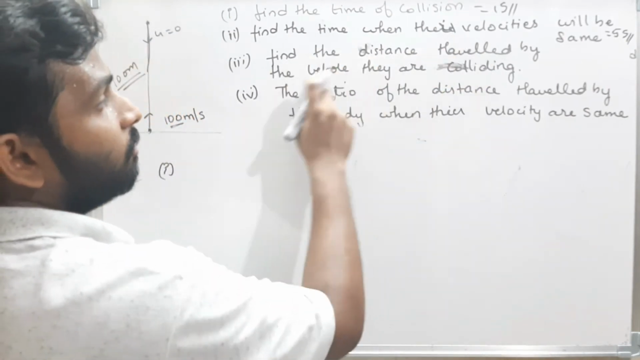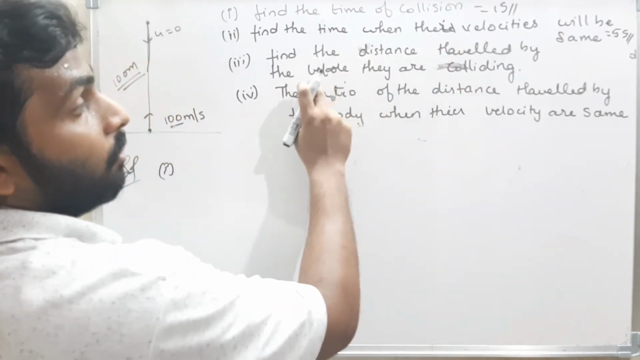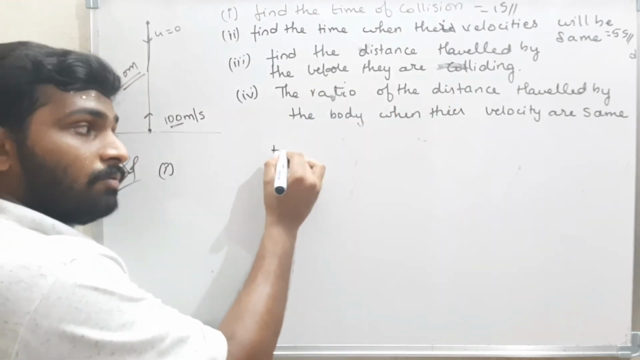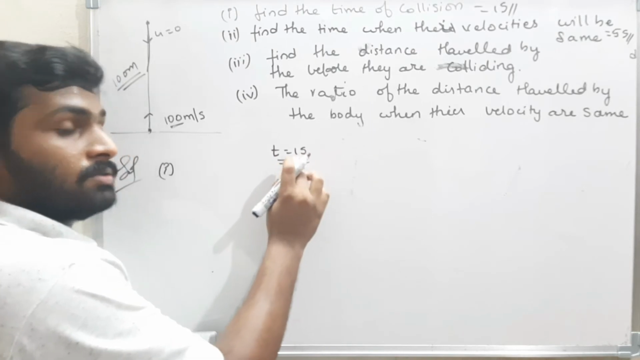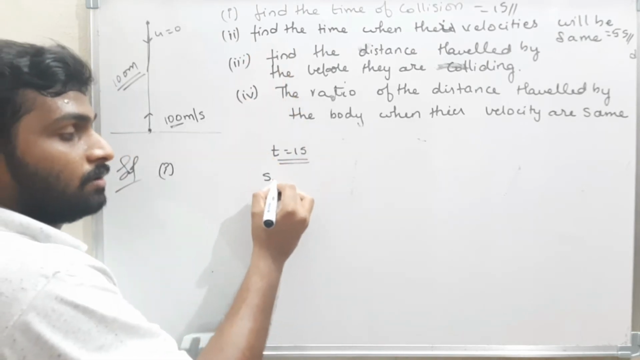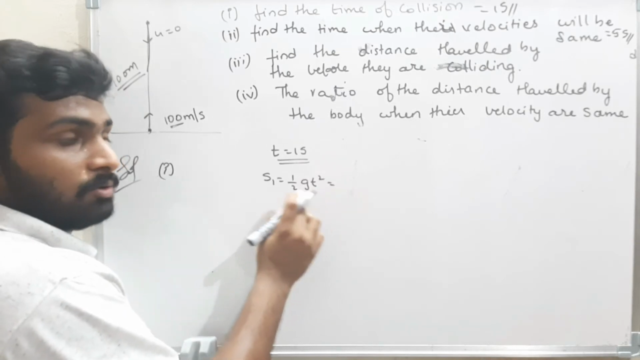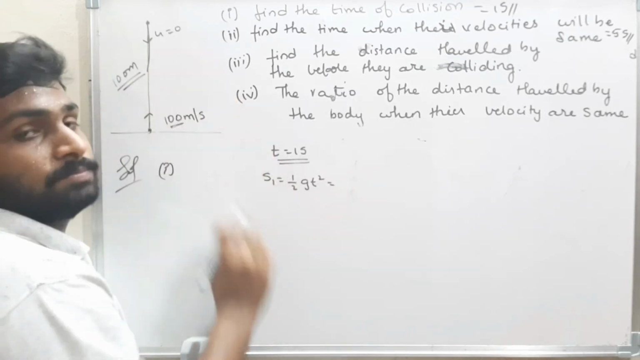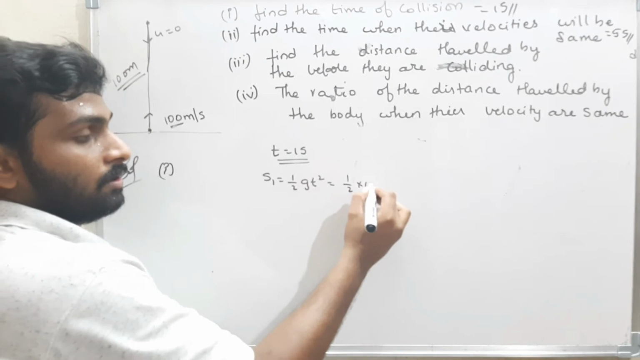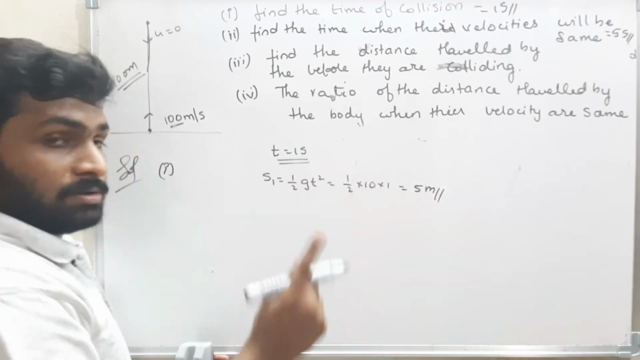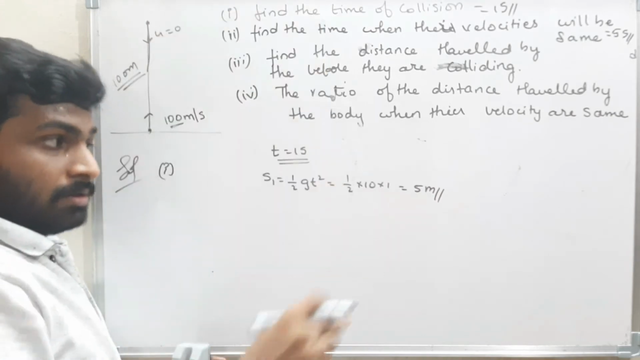Find the distance traveled by the bodies before they collide. That means, what is the time of collision? The time of collision is 1 second. In this 1 second, what is the distance traveled by the first body, S1? Half g t square, since u is 0. Therefore, half into 10 into 1 square is 5 meters. In 1 second, the distance traveled by the first body is 5 meters.